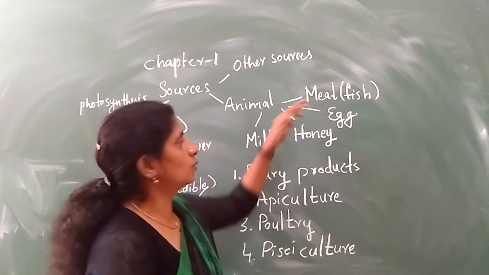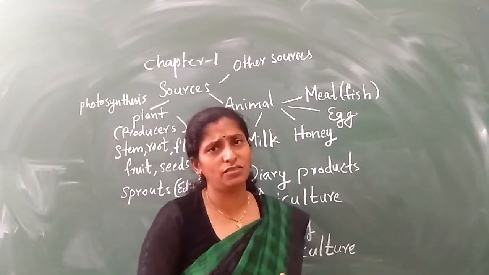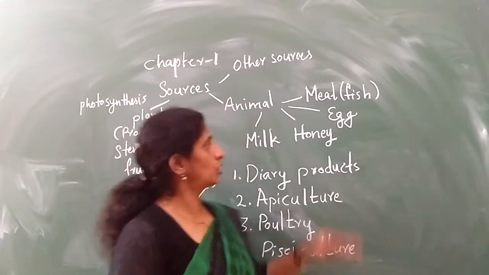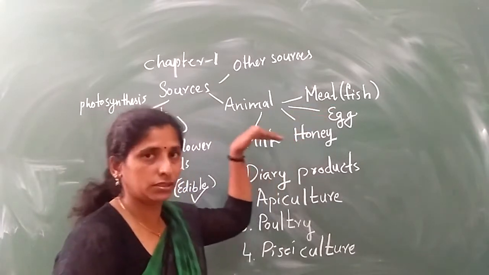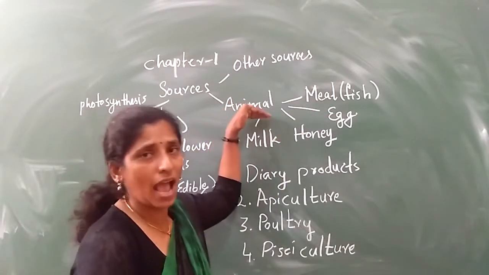Egg. And next one is meat. Many animals' meat we take as a food. So these are the different food items we are getting from animals.